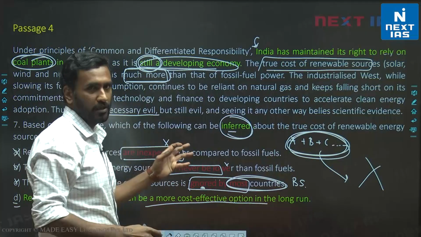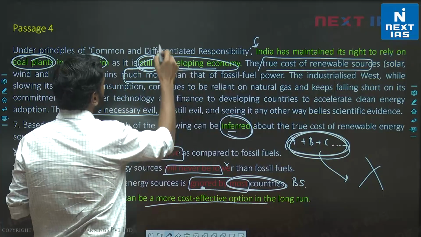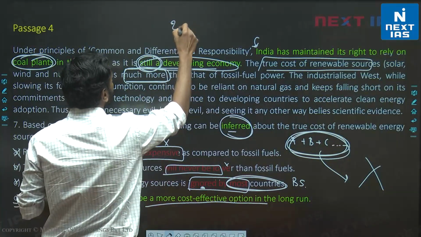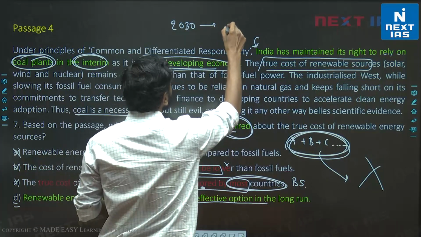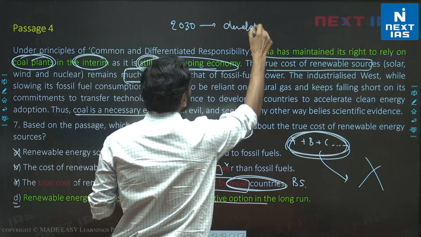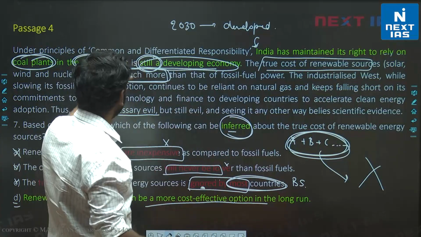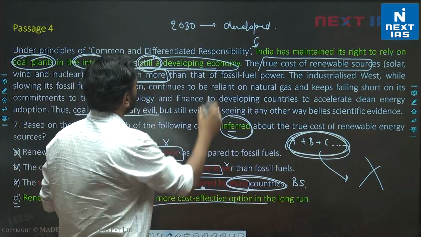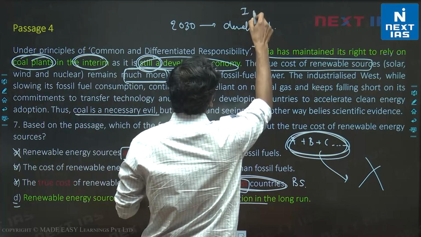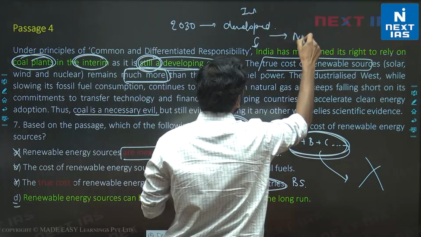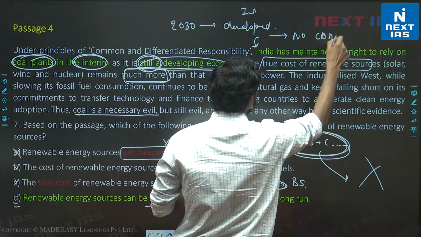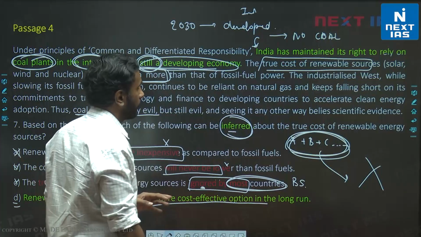So इसका मतलब क्या होगा? In the future, let's say still a developing country. In the future, let's say 2030, India is developed. ठीक है? तो इसका मतलब, according to this, we'll stop using coal plants, right? So 2030, India becomes developed. Let's say no coal. No coal is used anymore, right?